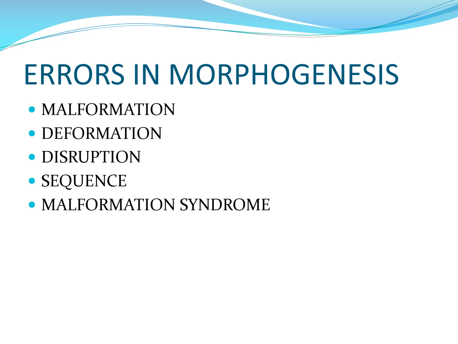So these are your errors in morphogenesis, or organ and tissue development. These are basically your congenital anomalies. So one is malformation, second deformation, third disruption, then sequence, and then malformation syndromes. We will be discussing this one by one.